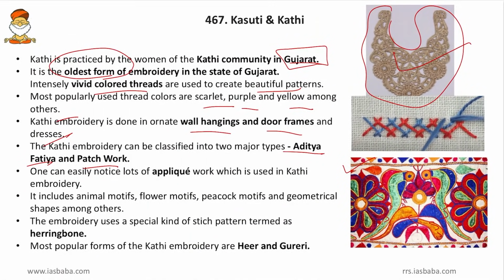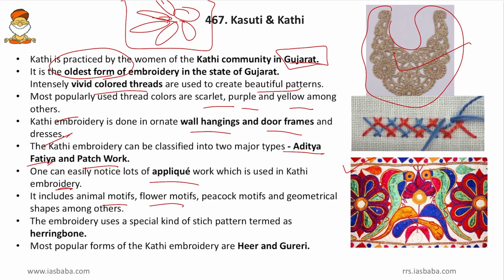Then one can easily notice lots of applique work which is used in Kathi embroidery. Friends, what is applique work? It is the making use of small geometric patterns to make a big geometrical figure. That is how we use small ovals to make a flower. This is an applique work. So much of these applique works are being present in Kathi embroidery. Then it includes animal motifs, flower motifs, peacock motifs and geometrical shapes. So these are very abstract. So no Ramayana and Mahabharata are used here.